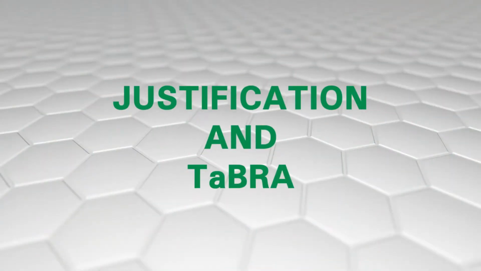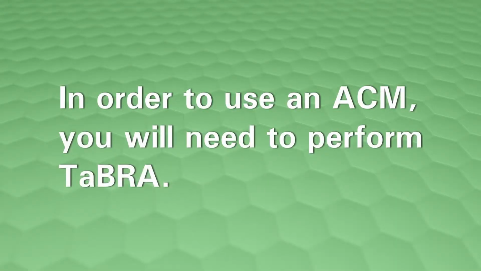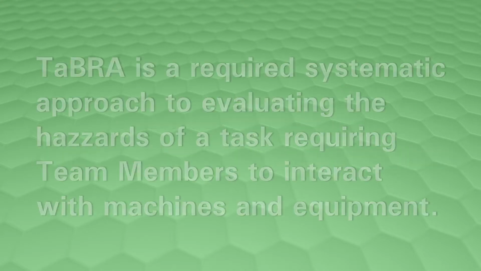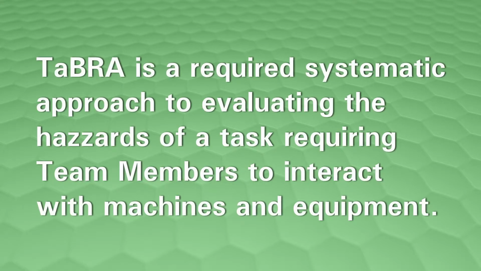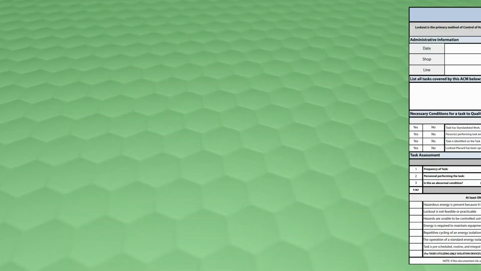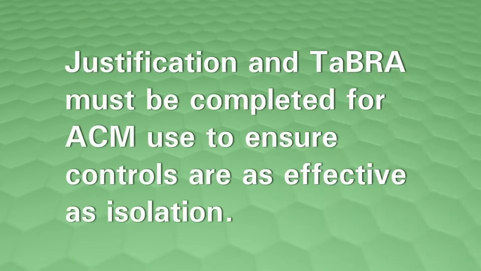Justification and TABRA. In order to use an ACM, you will need to perform TABRA. TABRA stands for Task-Based Risk Assessment. TABRA is a required systematic approach to evaluating the hazards of a task requiring team members to interact with machines and equipment. Phase 1 is to qualify and justify. Phase 2 is to assess controls. Justification and TABRA must be completed for ACM use to ensure controls are as effective as isolation.